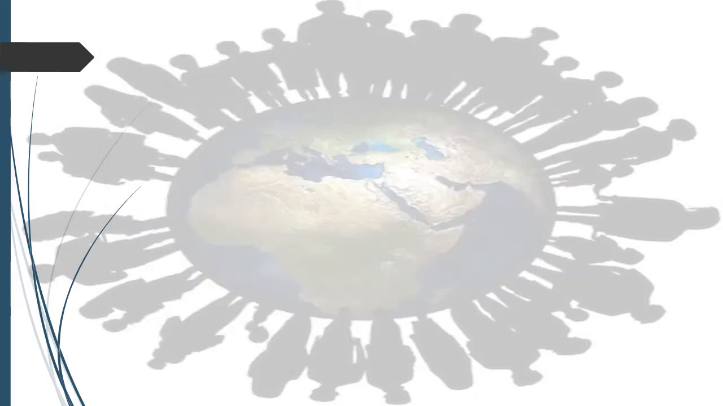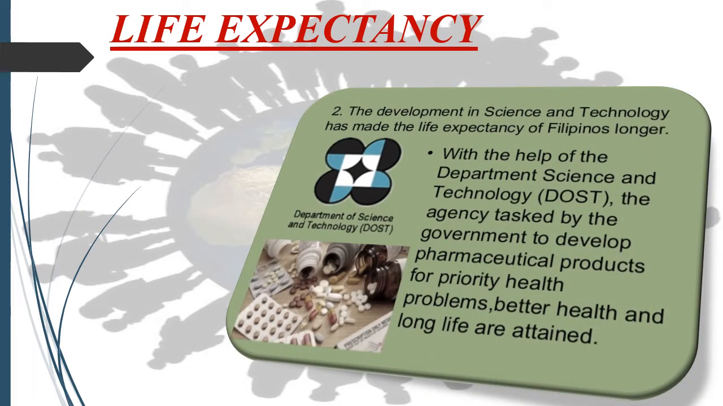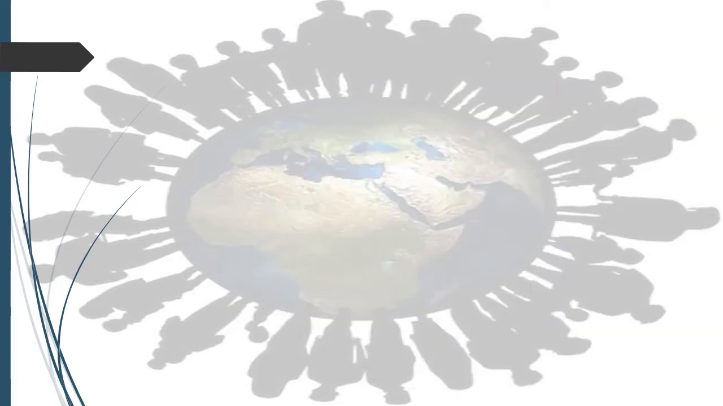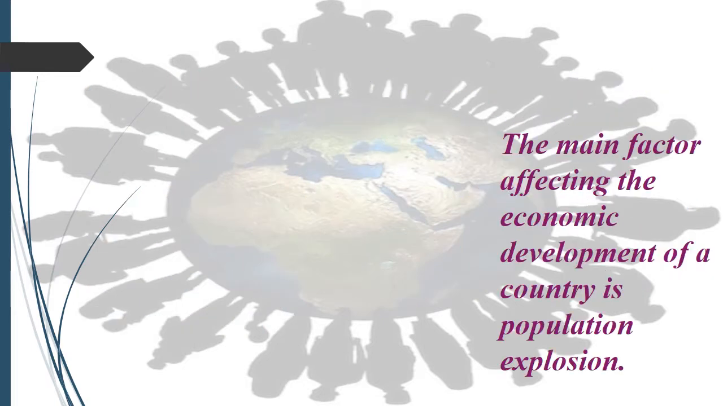We'll move next and discuss life expectancy. Life expectancy is the number of years that a person is likely to live. And moving further to discuss population density. This is another important term when we are discussing population. Population density refers to the number of people living in a unit area of space, such as a square kilometer.